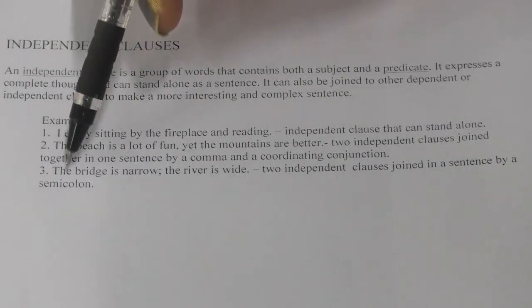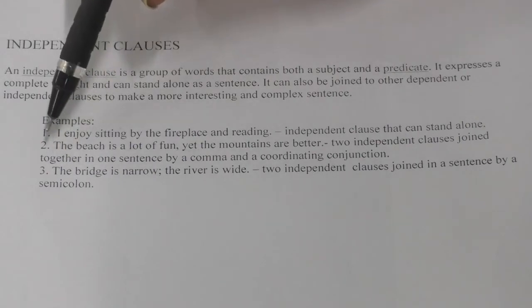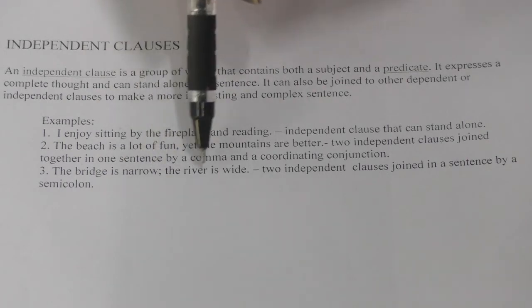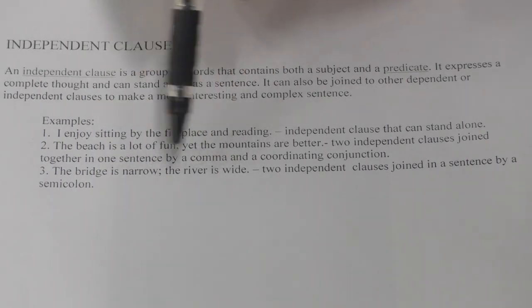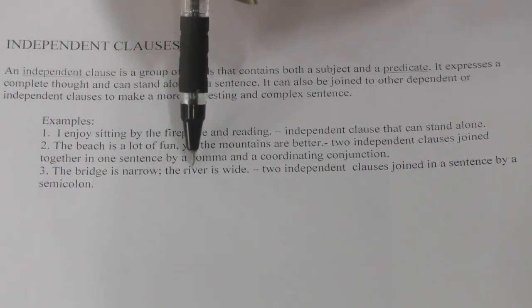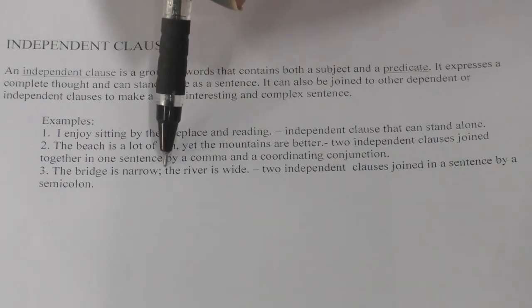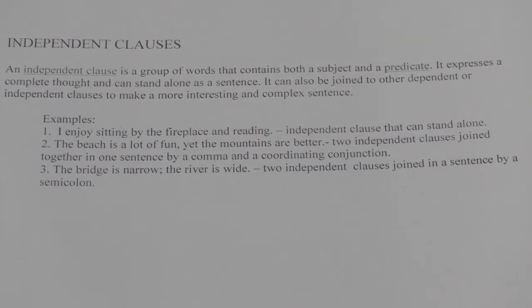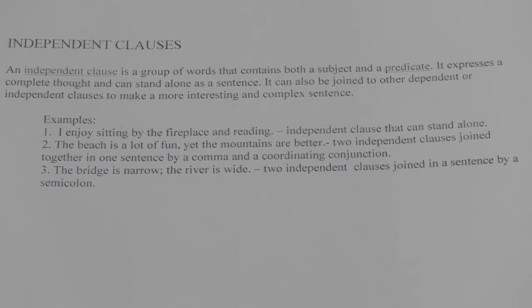Then you have the next sentence: the bridge is narrow; the river is wide. These are two different independent clauses which are joined by a semicolon, right? So this was the example for independent clause. Now let's move on further and understand the dependent clause.